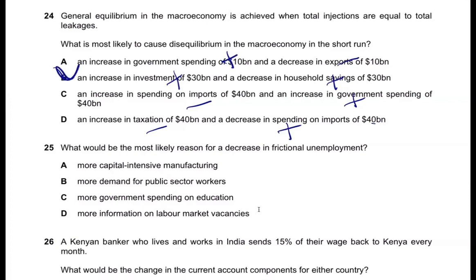Question 25. What would be the most likely reason for a decrease in frictional unemployment? Frictional means there is a mismatch in job information. So the answer is pretty straightforward, which is D.